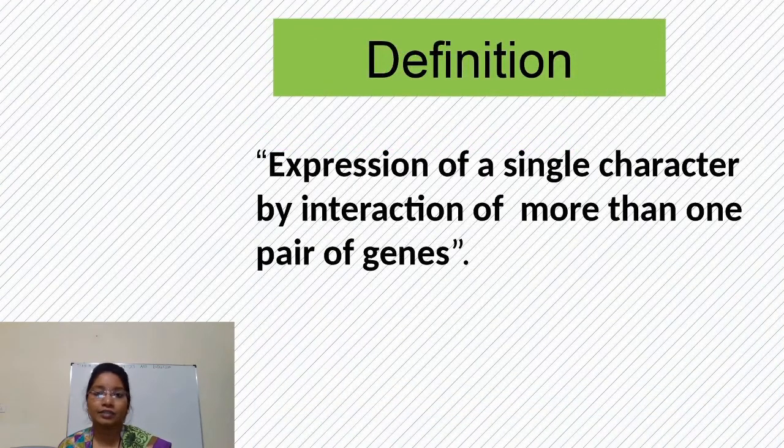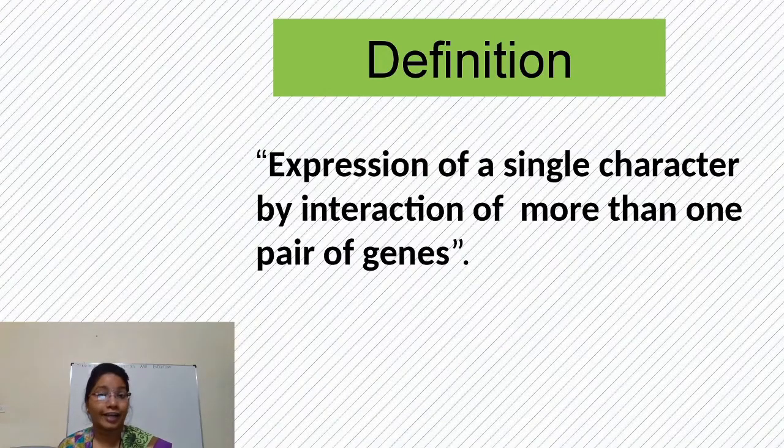Next we will see the definition of gene interaction. It is the expression of a single character by interaction of more than one pair of genes. Friends, this is in contrast to Mendelian inheritance.